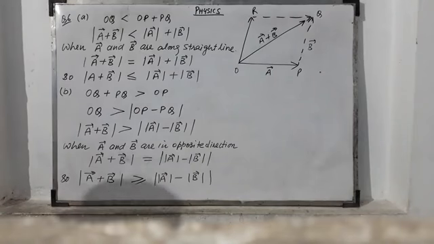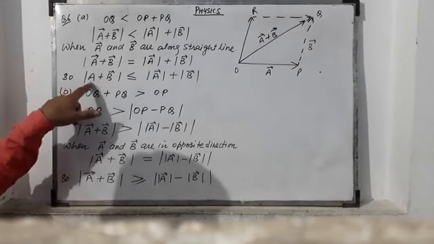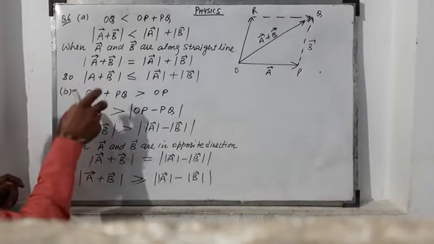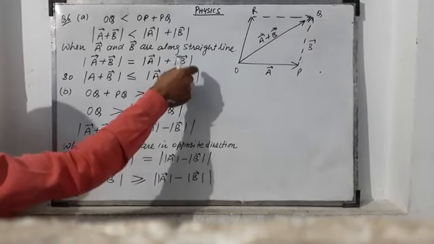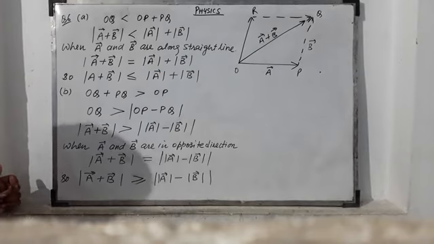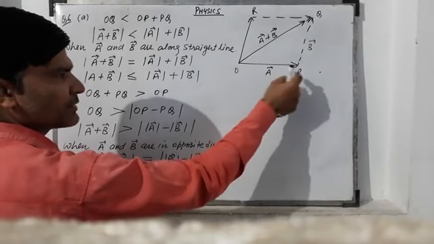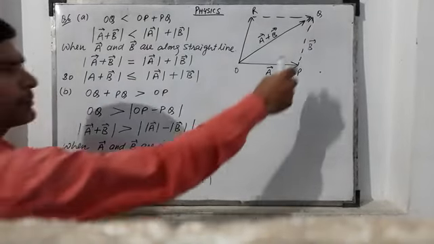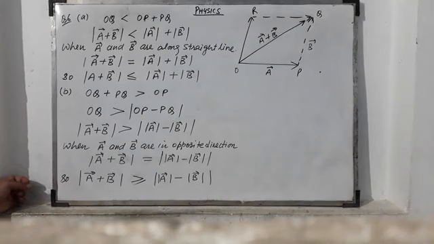In question number 6, four parts are given. In the first part, it has to be proven that mod of a plus b is less than or equal to mod of a plus mod of b. For this, we have this diagram. This is a parallelogram. In this, vector a is represented by the side OP, vector b is represented by the side PQ, and the resultant is represented by OQ, that is a plus b.